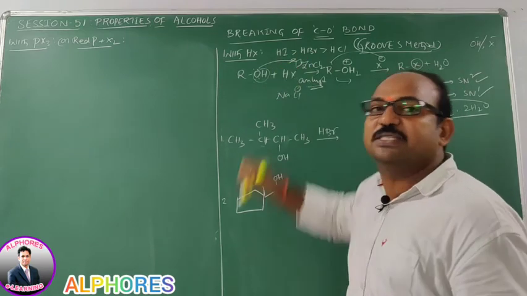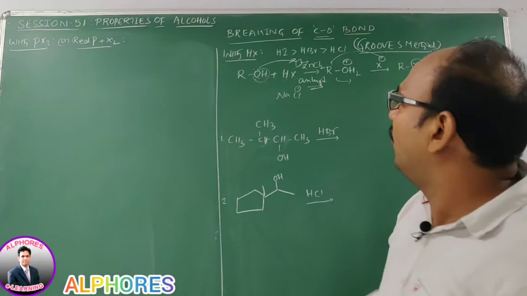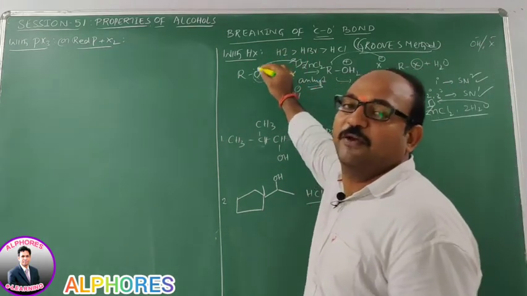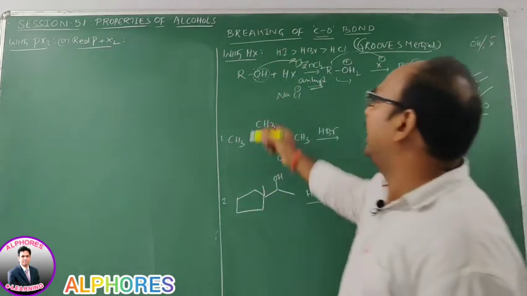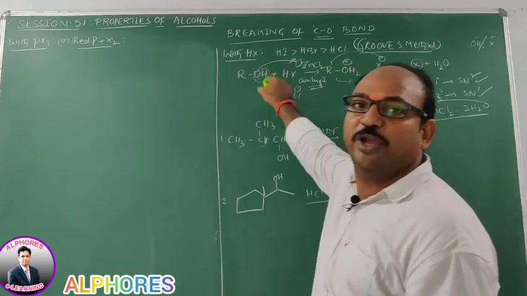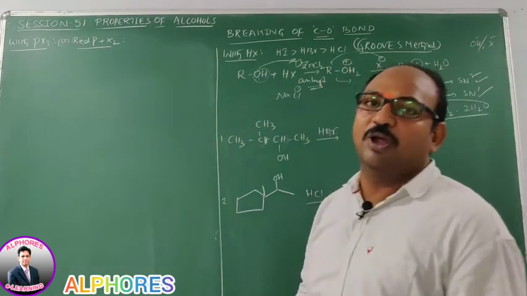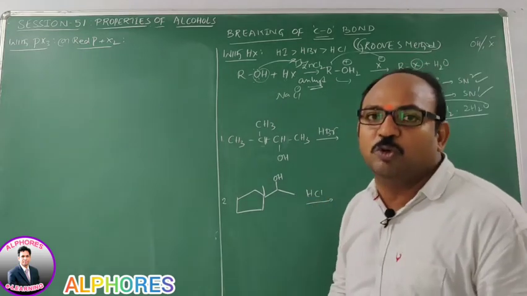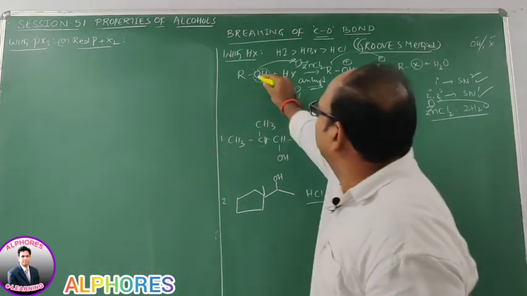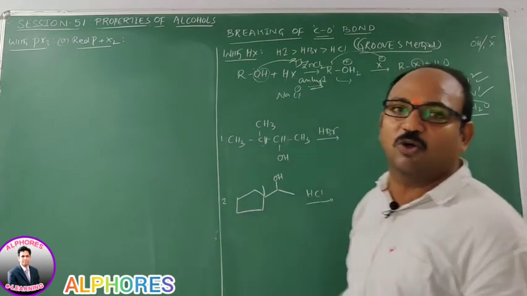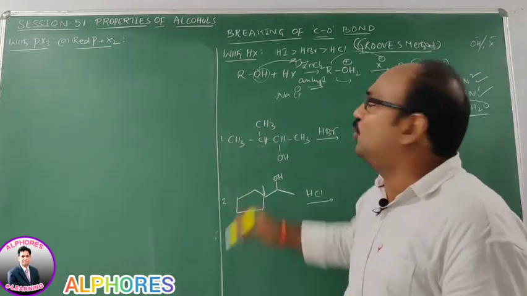Since oxygen is more electronegative, when it acquires a positive charge, this C-O bond is going to cleave. That means the poor leaving OH group, after coordinating with anhydrous zinc chloride, converts into a good leaving group.